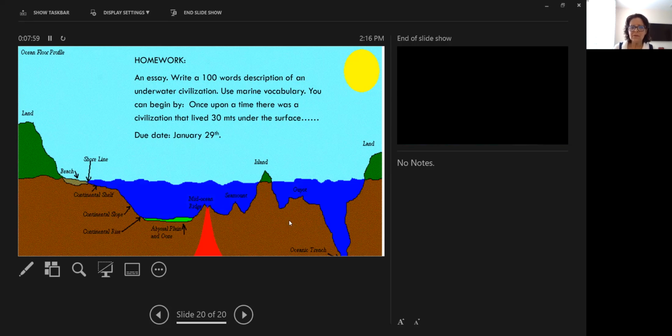I explained to the students that we can work the civilization by putting them in the abyssal plains. We can put them in the continental slope. We can also send them to live on an island, a volcanic island, or probably in the trenches like Mariana's Trench. Okay, so we can say that you can begin the story: Once upon a time, there was a civilization that lived 30 meters under the surface of the water. And from there on, they can make up their story. Okay, so this is going to be a very fun and exciting activity.